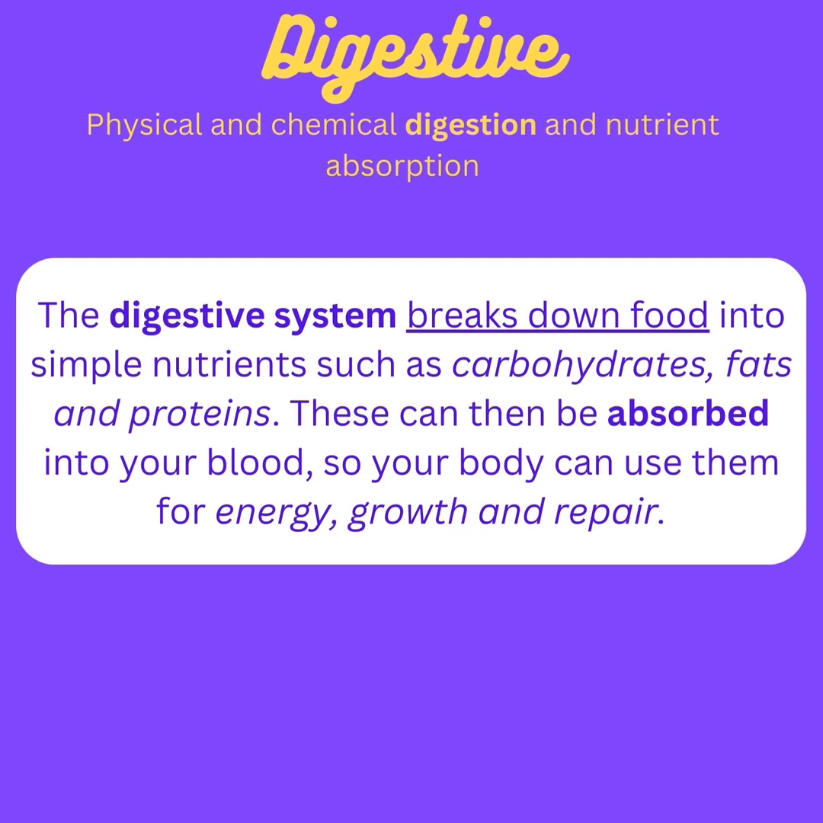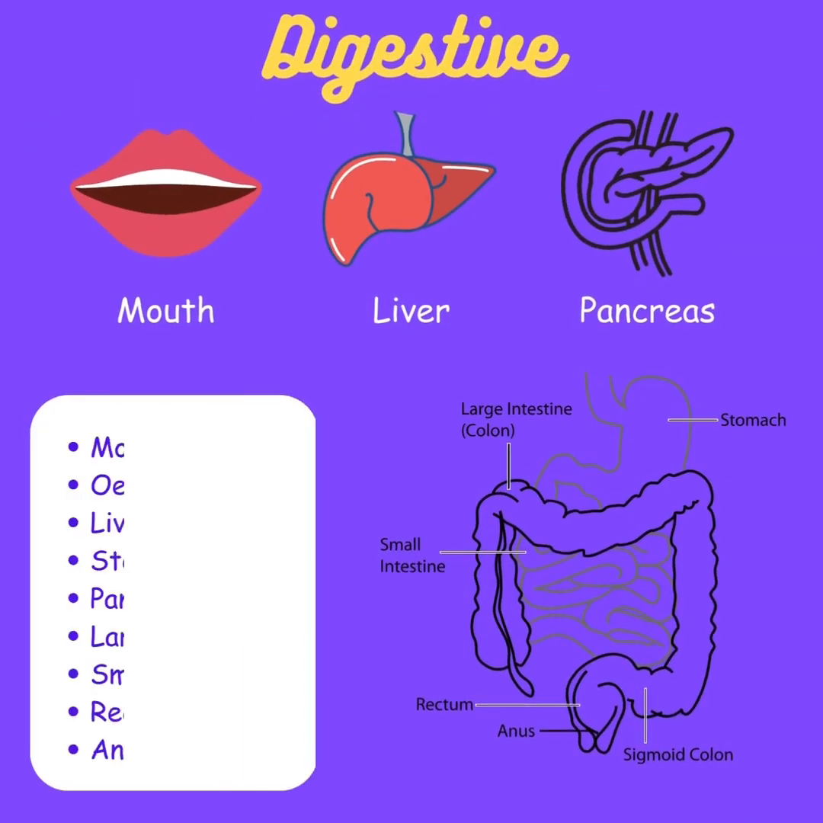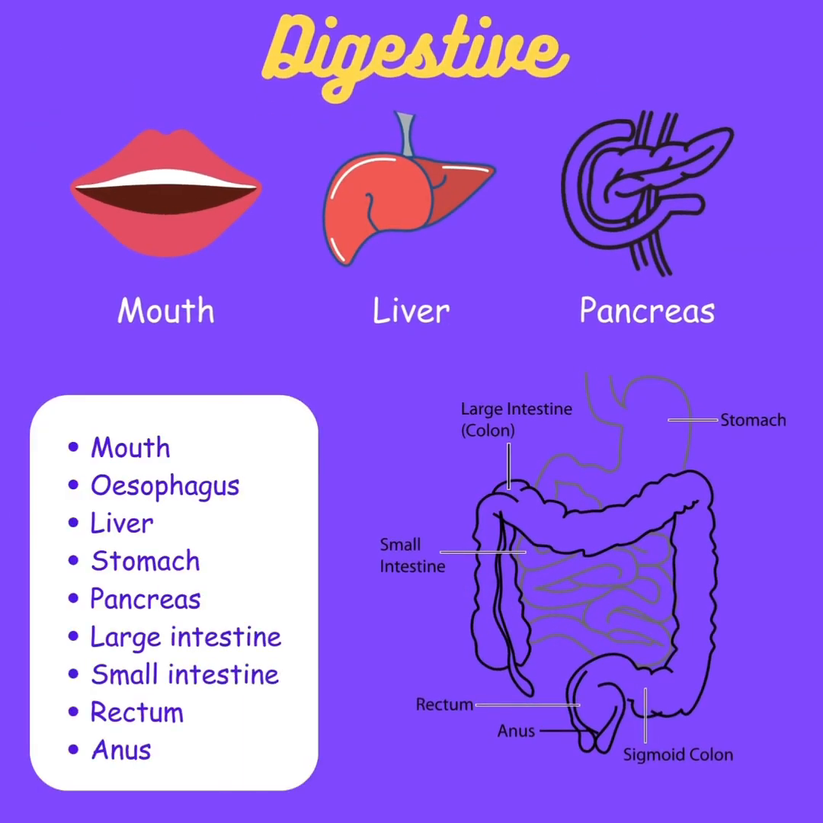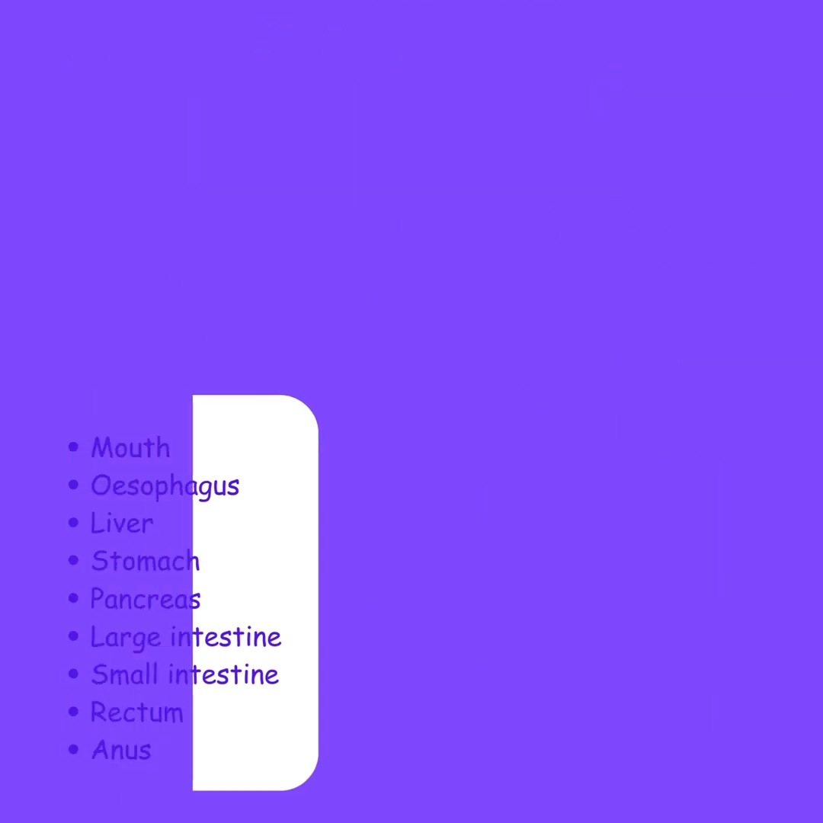The digestive system is responsible for the physical and chemical digestion and nutrient absorption of the body. The digestive system breaks down food into simple nutrients such as carbohydrates, fats, and proteins. These can then be absorbed into your blood so your body can use them for energy, growth, and repair. The digestive system is made up of your mouth, esophagus, which is your throat, liver, stomach, pancreas, large intestine, small intestine, rectum, and anus.